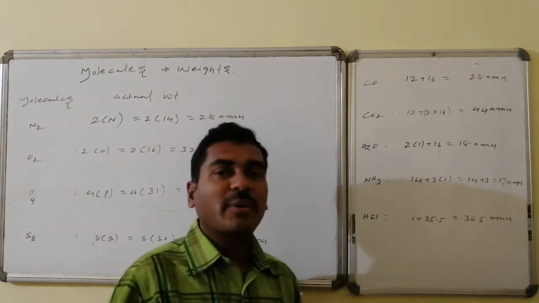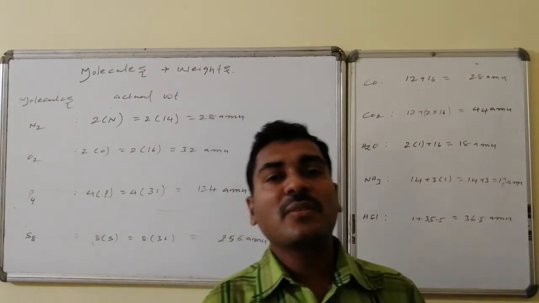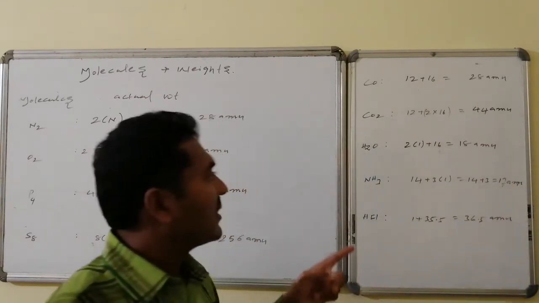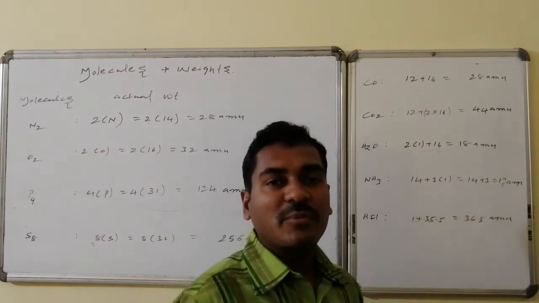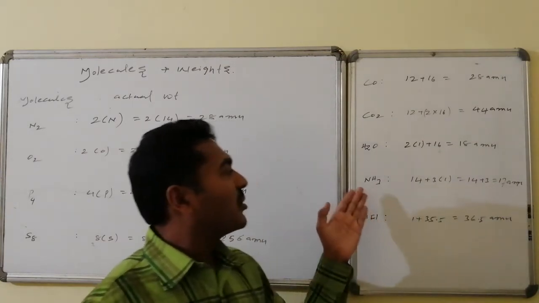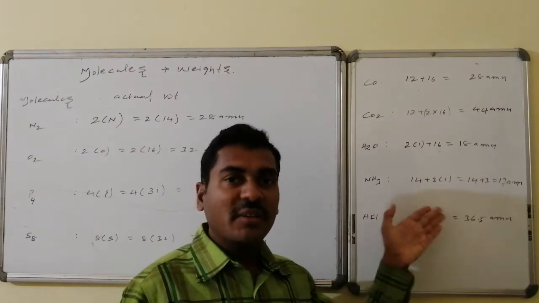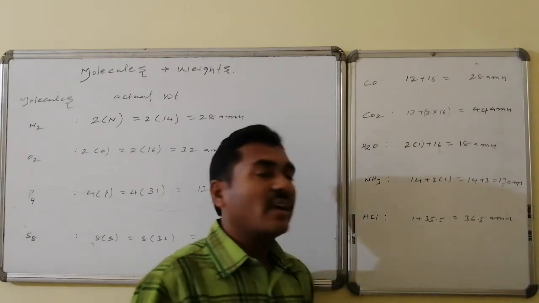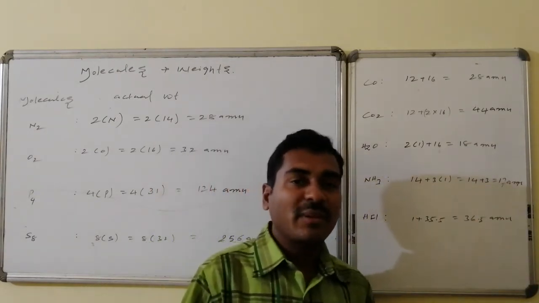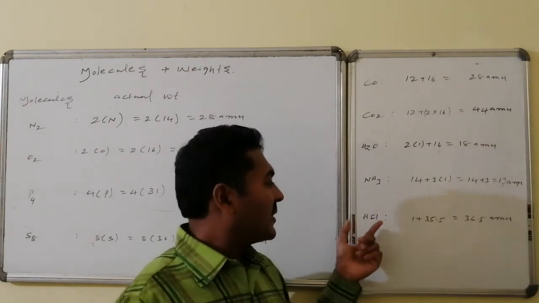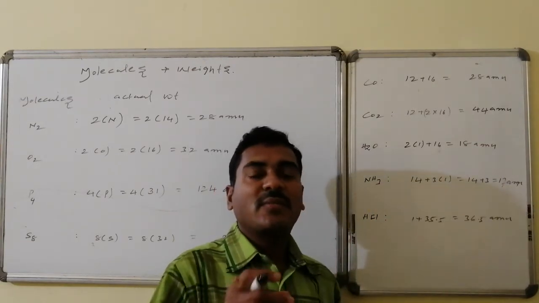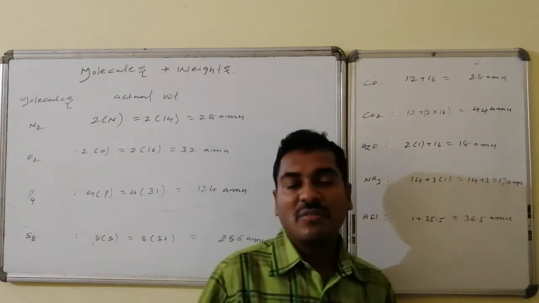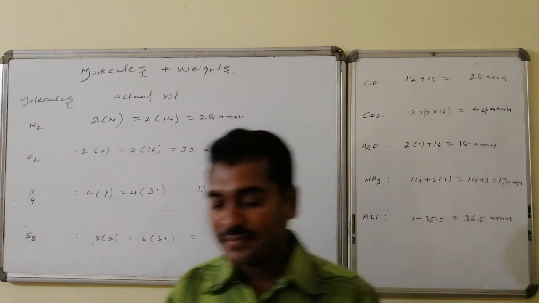Similarly, water, everybody knows about water. Water consists of 2 hydrogen atoms and 1 oxygen atom. 2 hydrogen atoms, that is 2 into 1, and 1 oxygen atom 16. The total is equal to 18 AMU. Similarly, ammonia: 14 plus 3, because 3 into 1, 3 hydrogens are there. So 14 plus 3 is equal to 17 AMU. And in HCl, we will explain the chlorine atomic weight. In HCl, hydrogen is 1 and chlorine has a fractional atomic weight, that is 35.5. So 1 plus 35.5 is equal to 36.5 AMU.